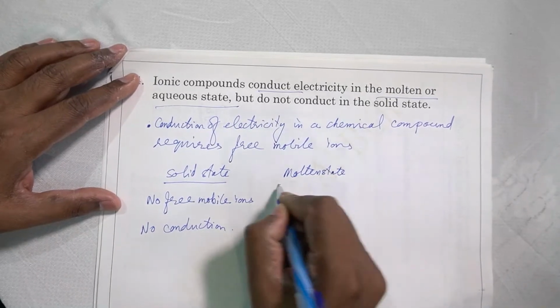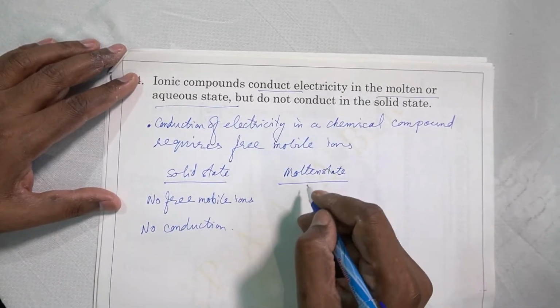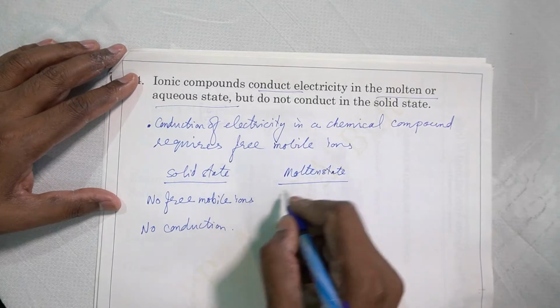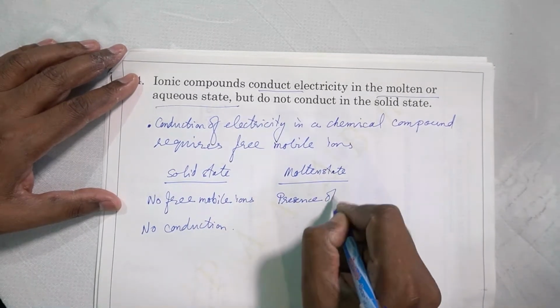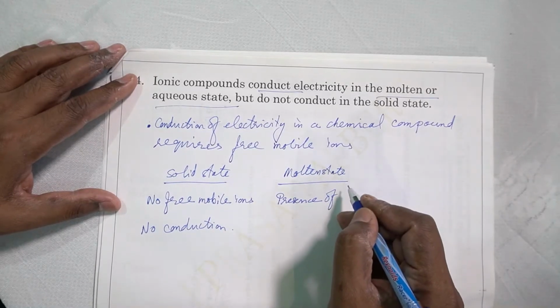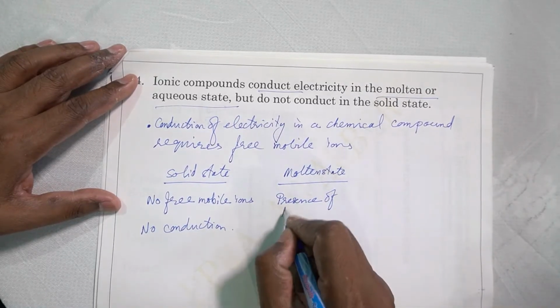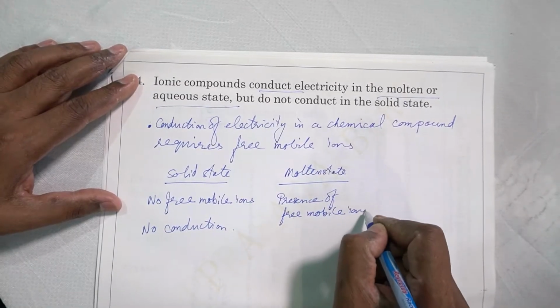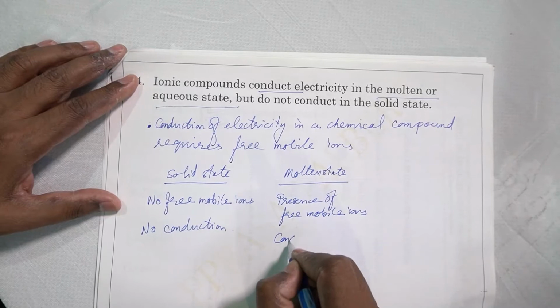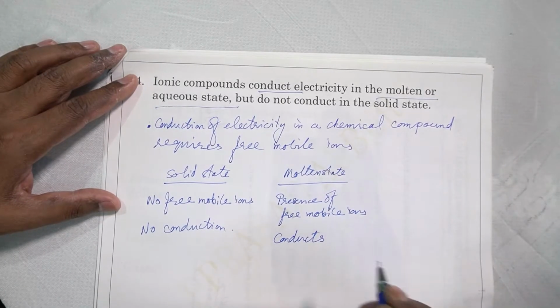We have seen when a solid is heated, it gains energy and the particles become free at one point. So there is presence of mobile ions. When the solid melts, that is what is called molten state, free mobile ions are there. Therefore conduction takes place. In other words, it conducts.